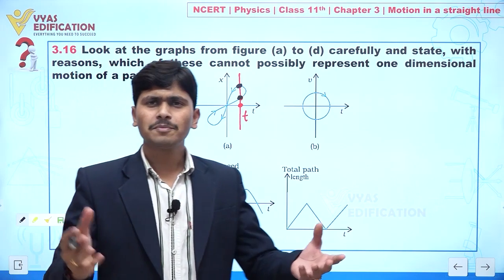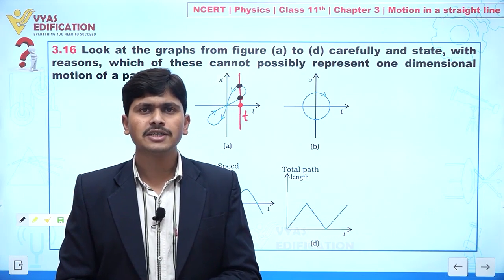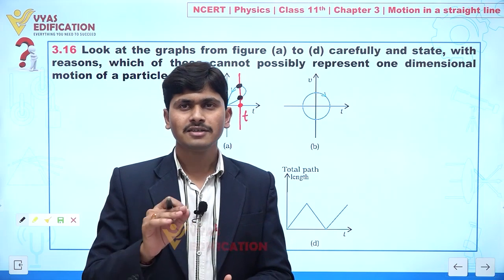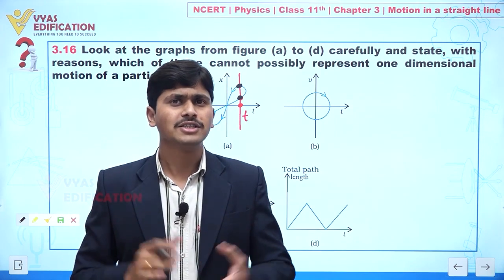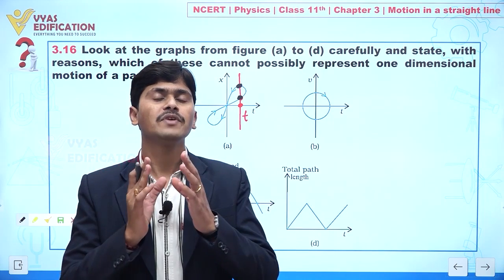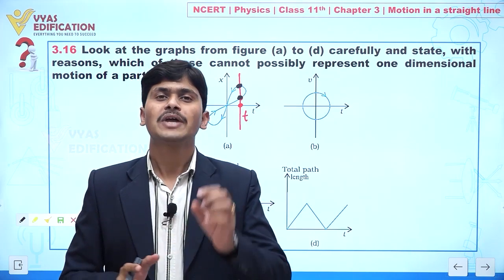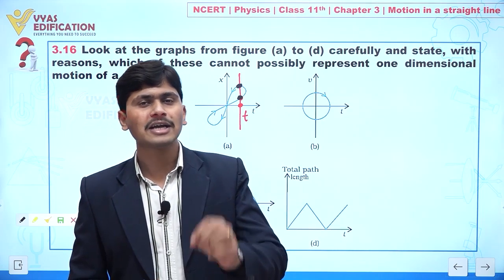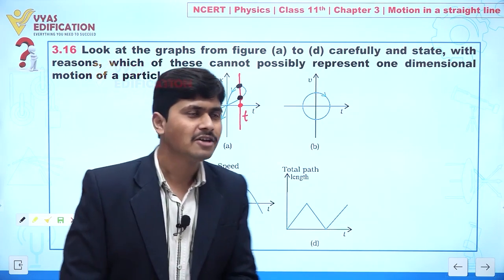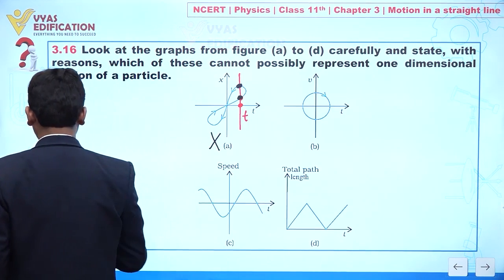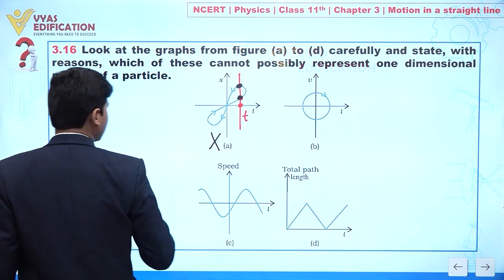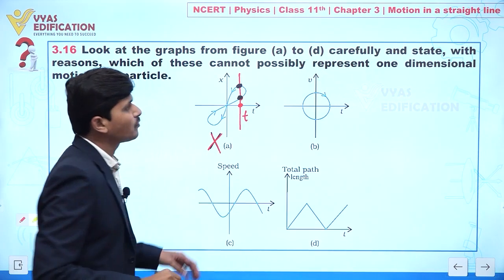It means, let's suppose I say to you, you are present at this time attending this lecture, and you are also eating some food somewhere else, then this is not possible, because a particle cannot be present at two positions at the same time. Clear? So it means we can say this does not represent motion in a straight line. Yes or no? So this graph will not represent one dimensional motion.